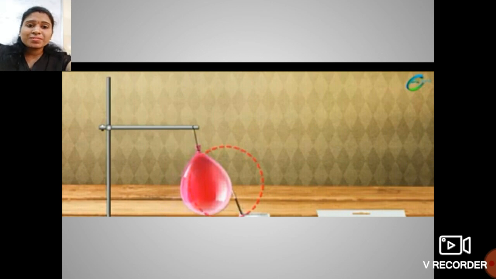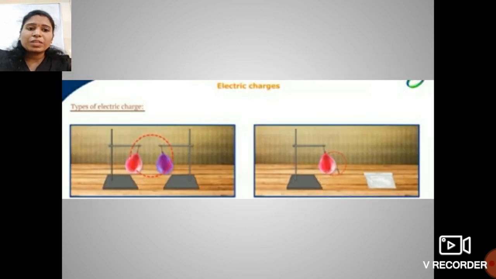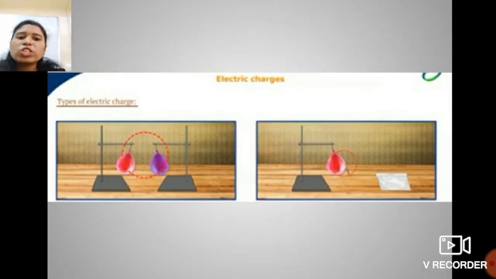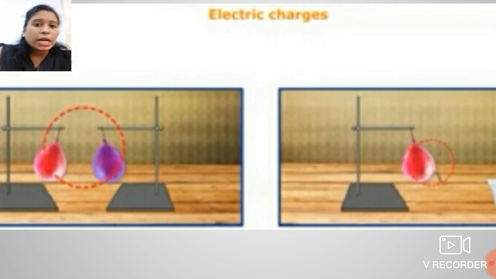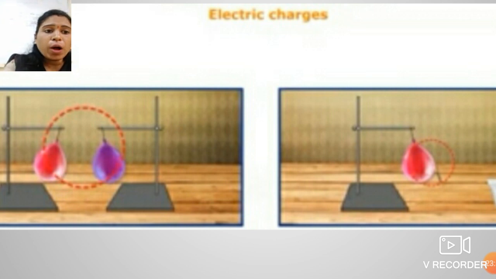How is this so? Yes students, how is this so? We can say that objects which are made of the same material repel each other, and objects which are made of different materials attract each other.